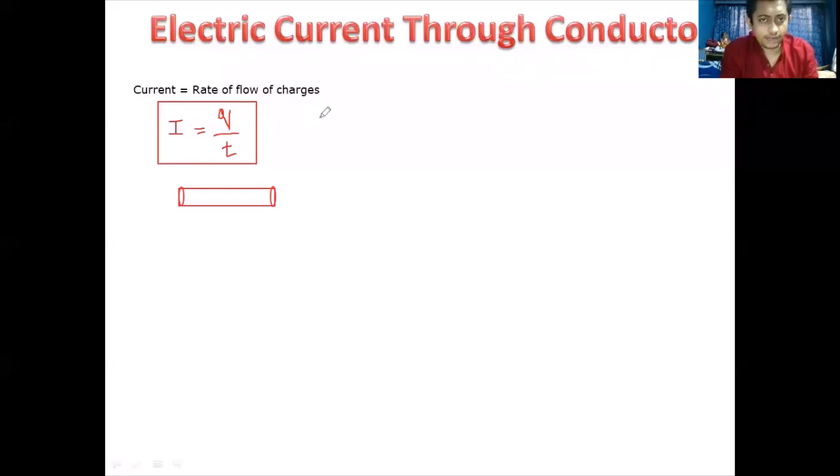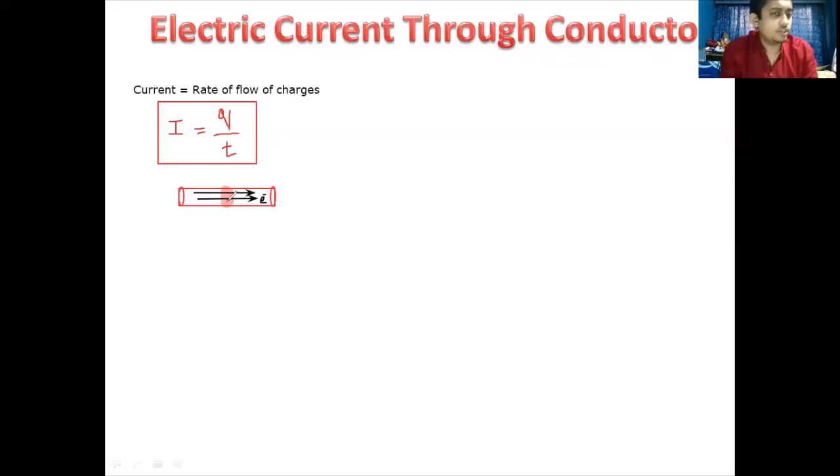Let's assume that this is a cross-sectional area of the wire, and through this cross-sectional area, charges are flowing. If and when I say charges, it means only electrons. Charges flowing through the wire means only electrons are flowing. Protons don't flow. They are immobile. So 100% what are flowing are electrons.